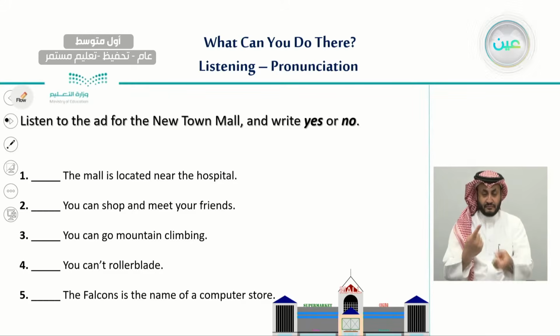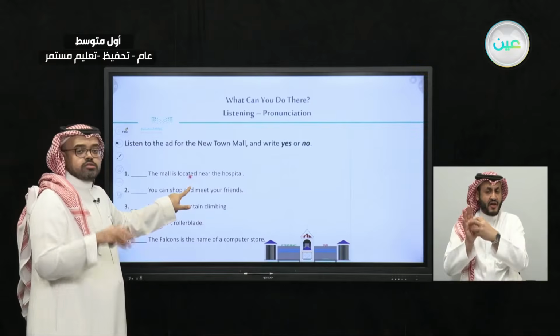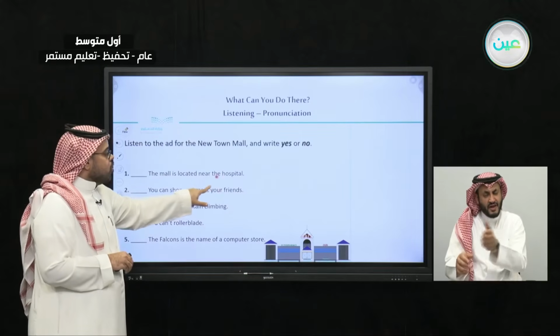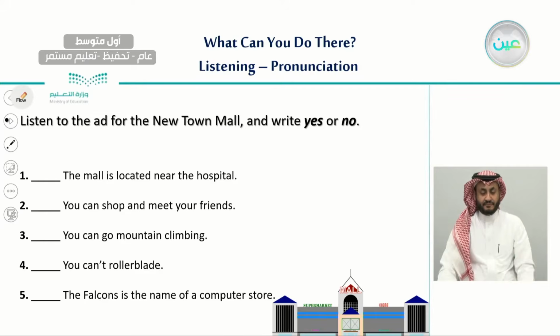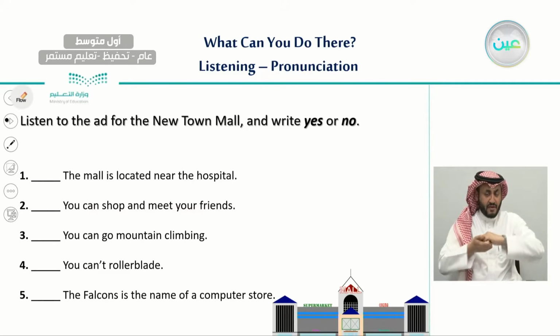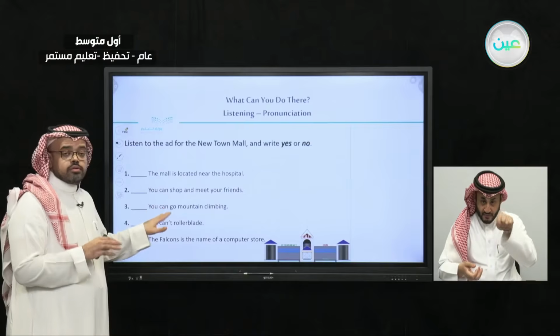So the first one says, the mall is located near the hospital. Located, from the word location. It means the place of the mall is next to or near the hospital. We still don't know whether we should answer this with yes or no. We need to listen. Number 2, you can shop and meet your friends. Here we need to listen to answer this statement.